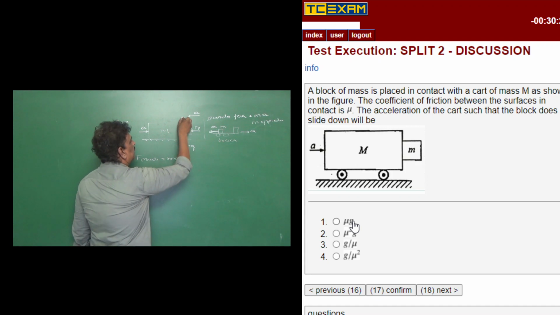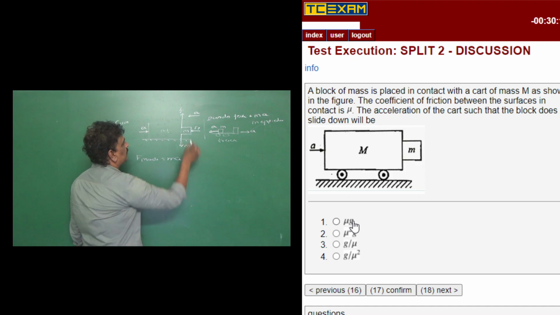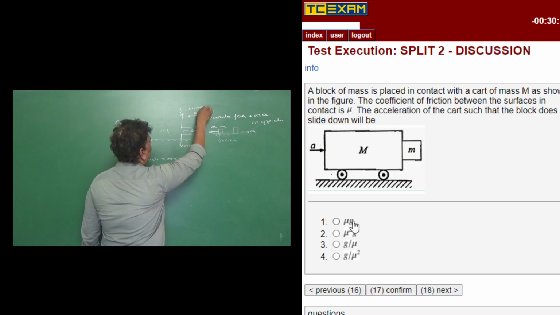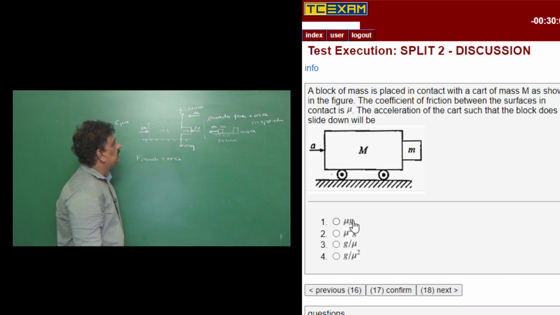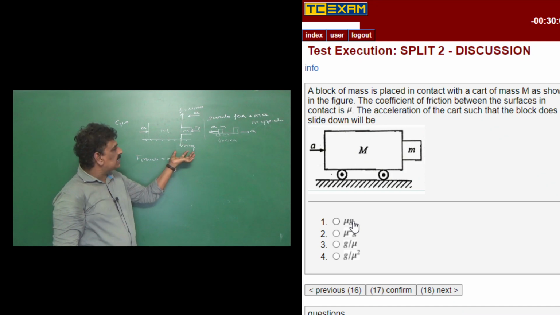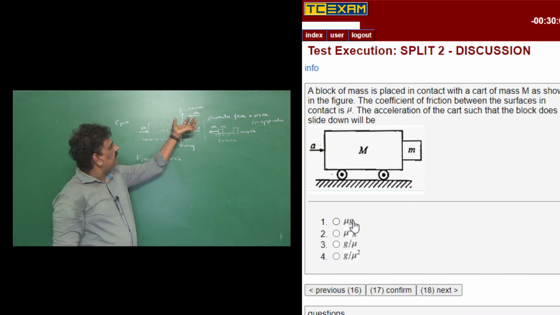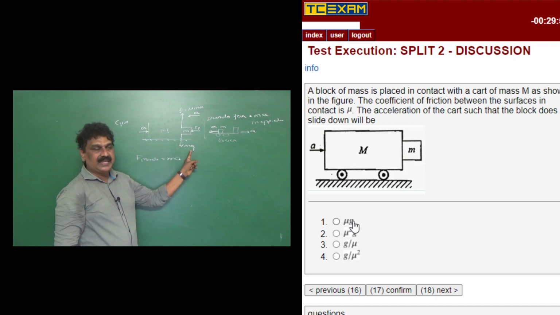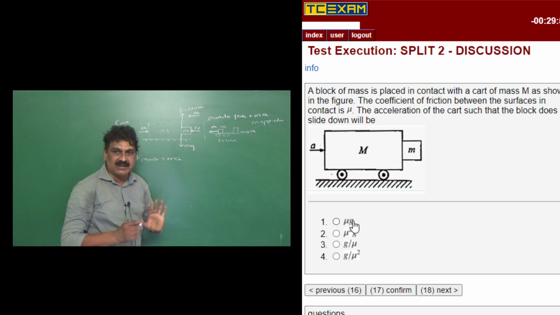Now the frictional force comes into play. That frictional force is equal to mu times ma, the pseudo force. This frictional force acting vertically upwards balances the weight. If it balances the weight, then the mass will not slide.